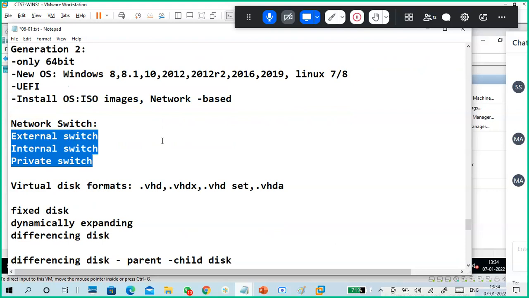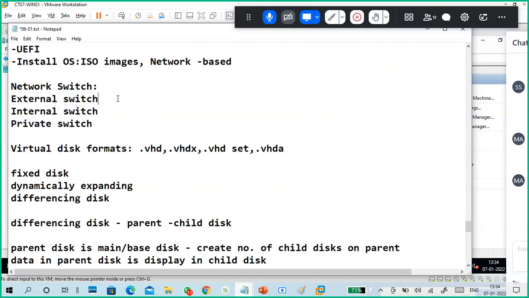Hyper-V has three types of switches: external, internal, and private. If your VM is connected to an external switch, the VM can access the physical network. If the VM is connected to an internal switch, the VM can access your physical server, not the physical network. If your VM is connected to a private switch, it can communicate only with other VMs connected to the same private switch, not other private switches.